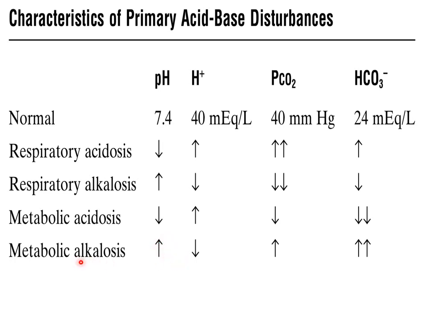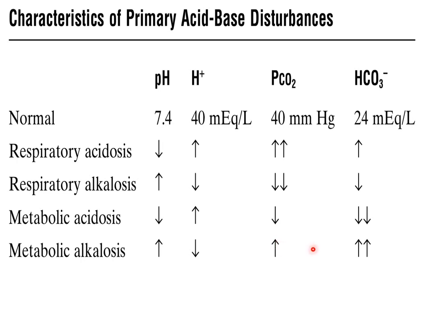So we can diagnose metabolic alkalosis by looking at pH and bicarbonate levels. If pH is increasing, it is alkalosis, and it is being caused by increased bicarbonate levels. So this is metabolic alkalosis.